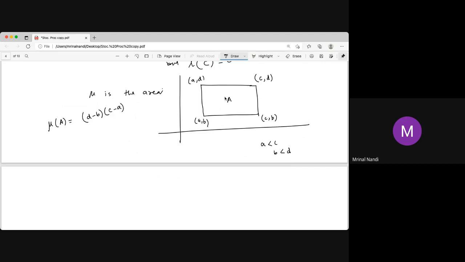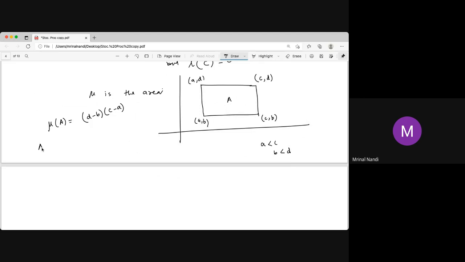Now again one question arises: whether the boundary is included or not. The answer is again the same. It is like half open, half closed. You just take the left boundary and the lower boundary, but not the upper and the right one. So how do you write this set?